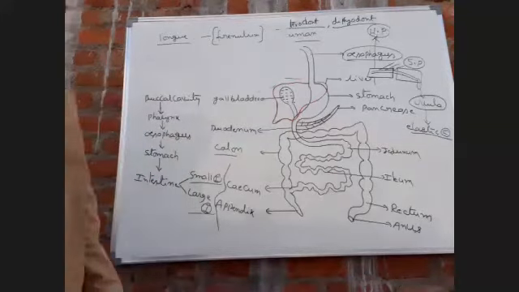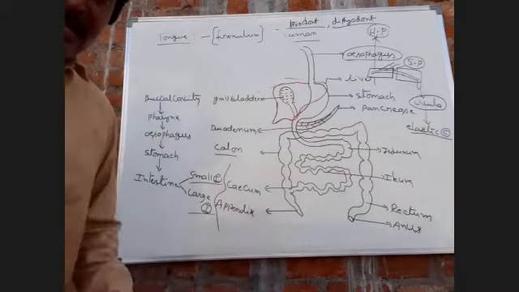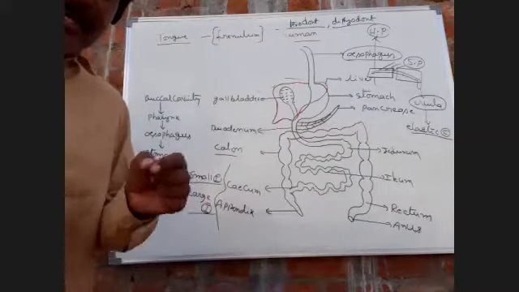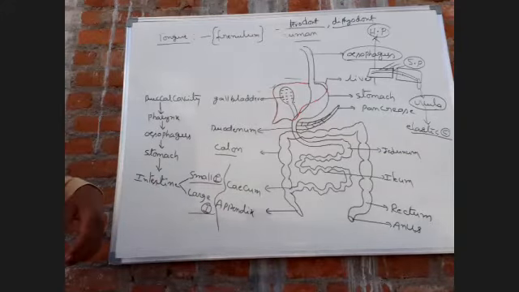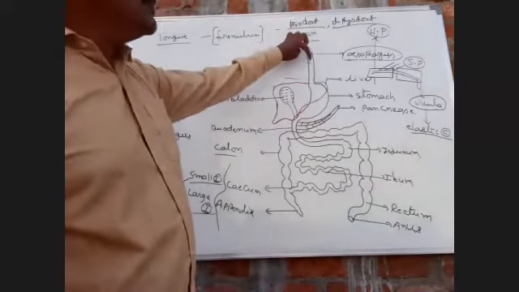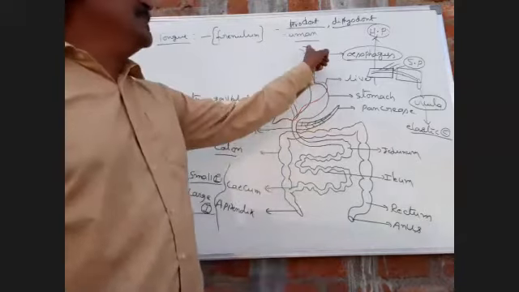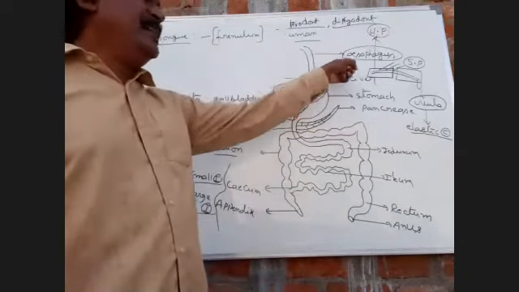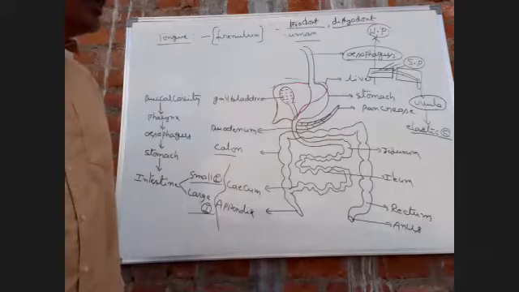What is the pharynx? The common passage for food and air is called the pharynx. Next, the pharynx opens into the esophagus. The esophagus is also called the food pipe.